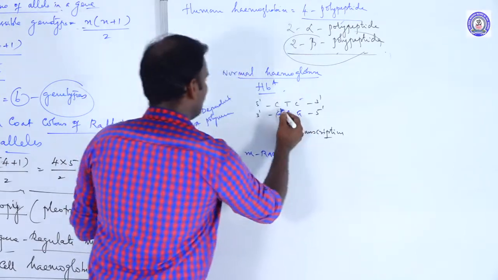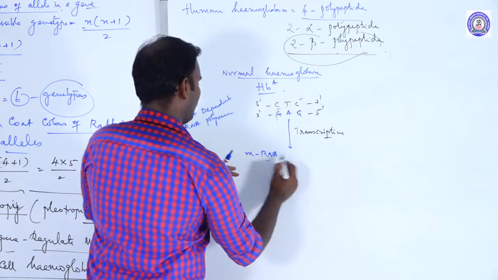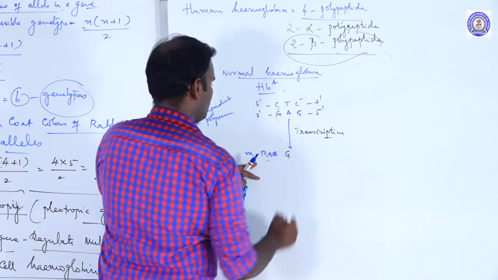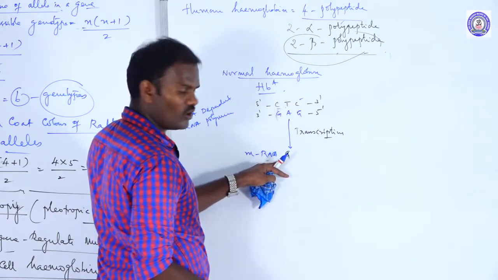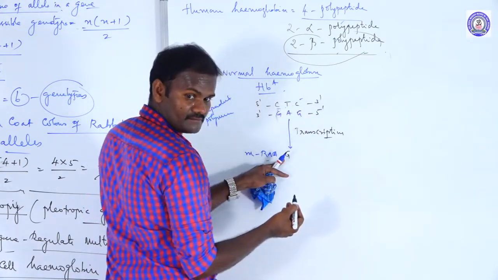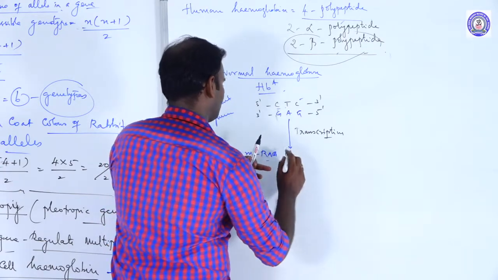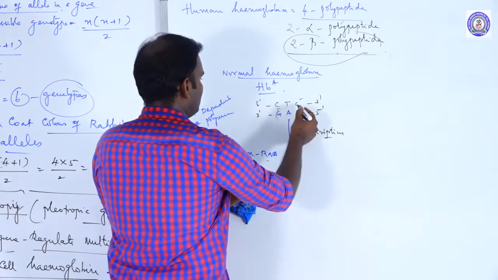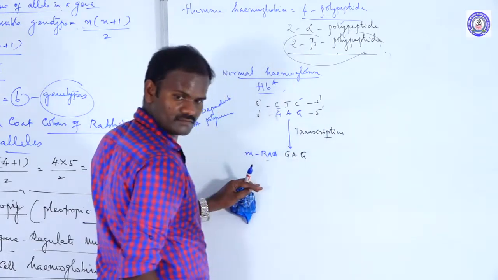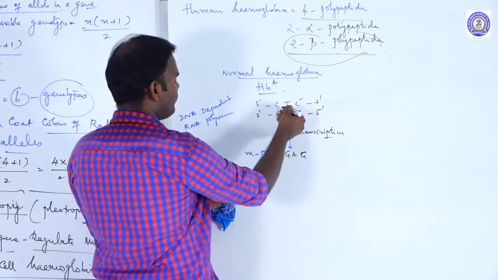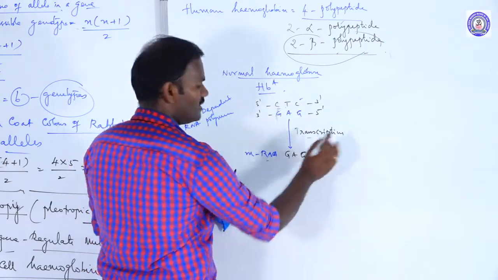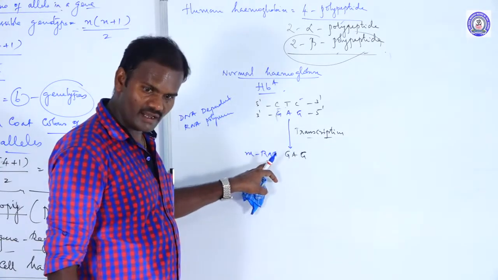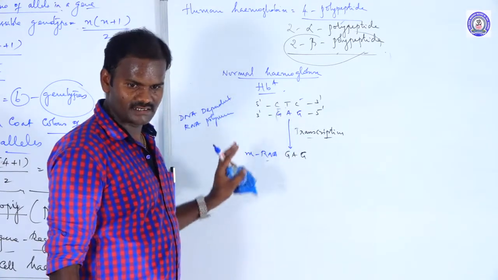So in mRNA formation, the RNA complementary bases are guanine, adenine, guanine, making a copy from the single strand by the process of transcription. Simple concept. What is transcription? The process of formation of mRNA from DNA.